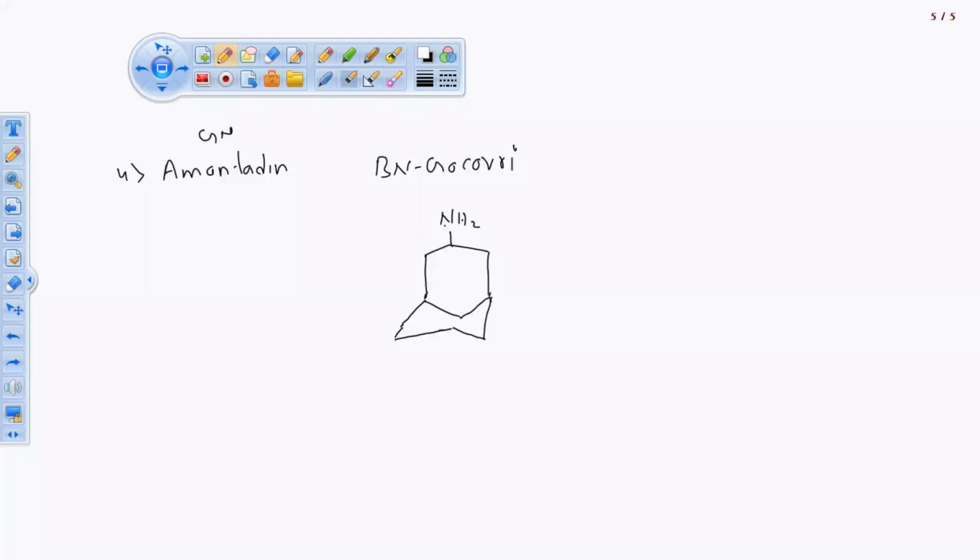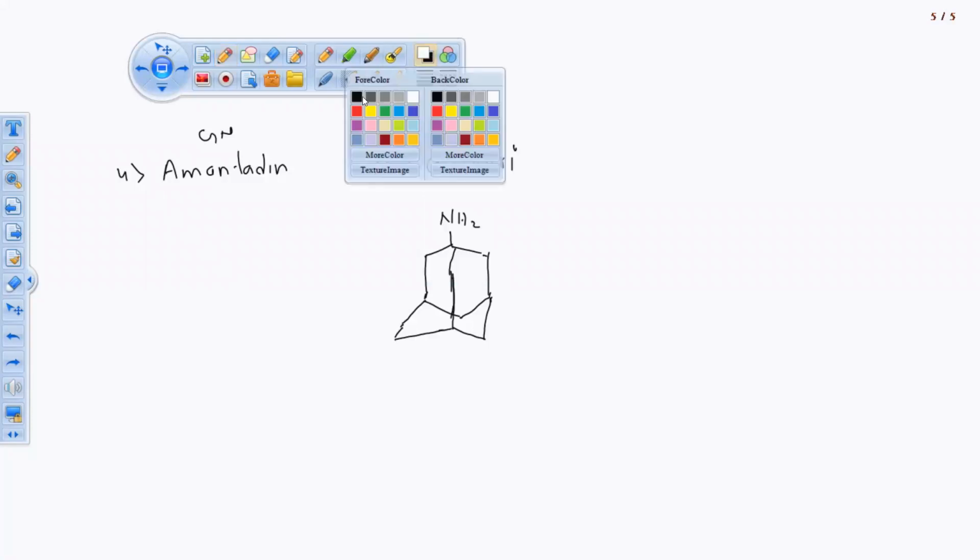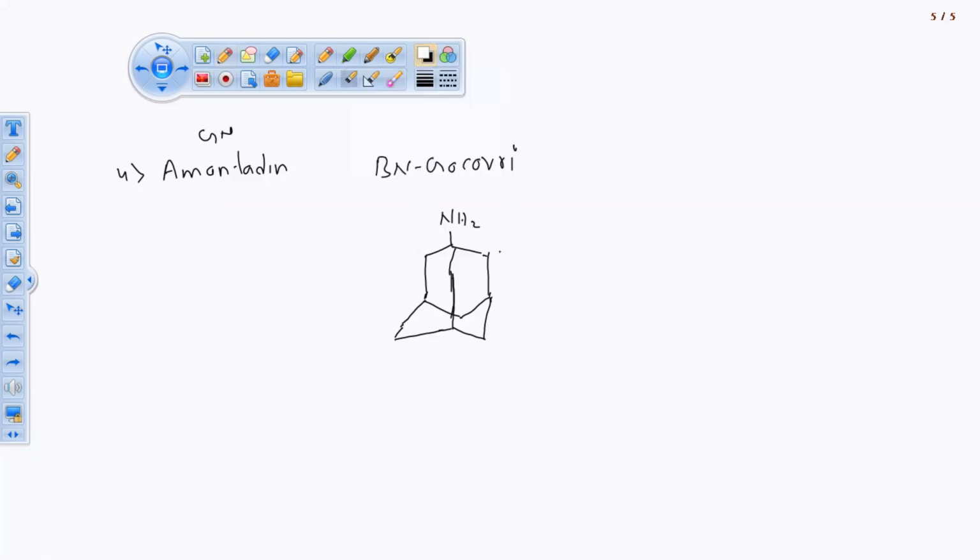So one connection, another one ring which is there in this form. Numbering. So this is the structure for amantadine. Okay. Bridgehead nomenclature. Sorry, not spirocyclic. Bridgehead compound and its nomenclature.